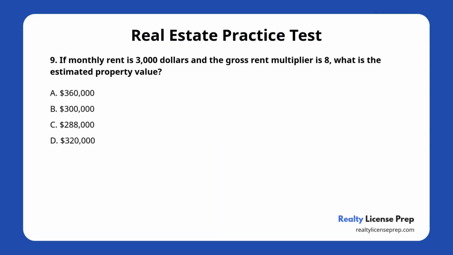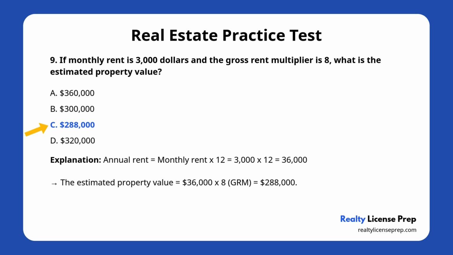Question number 9. If monthly rent is $3,000 and the gross rent multiplier is 8, what is the estimated property value? A. $360,000. B. $300,000. C. $288,000. D. $320,000. The correct answer is C, $288,000.